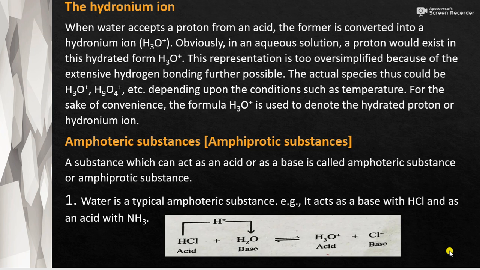Here the reaction is given for the water acting as a base with HCl acid. We have already seen this equation. That is HCl is donating H plus to H2O and giving H3O plus as acid from the base H2O, and Cl minus is produced from HCl. Cl minus is the conjugate base of the acid HCl and H3O plus is the conjugate acid of the base H2O.